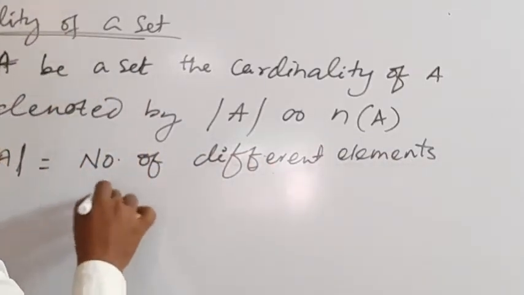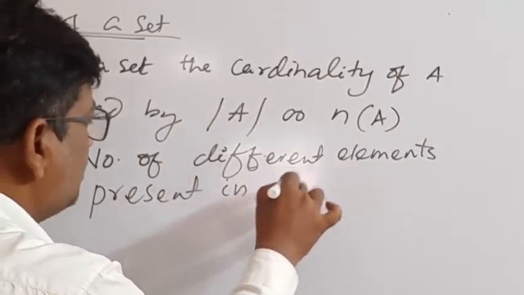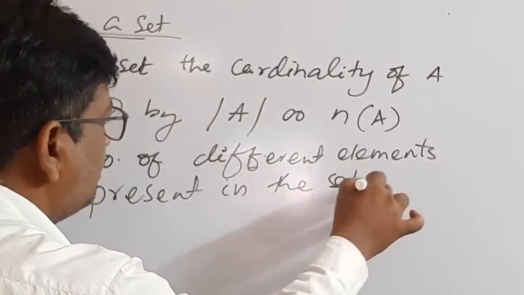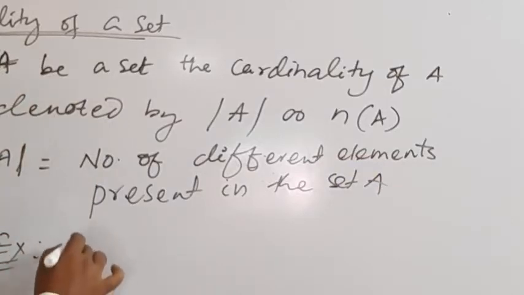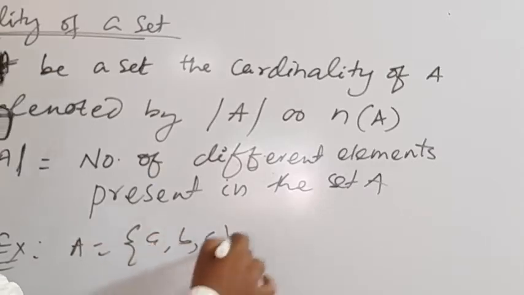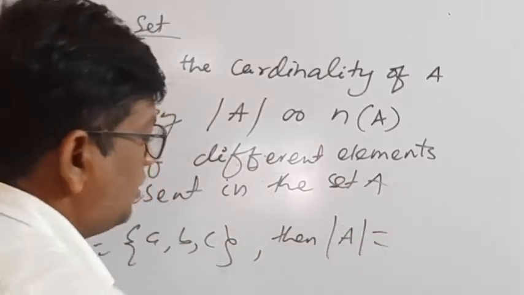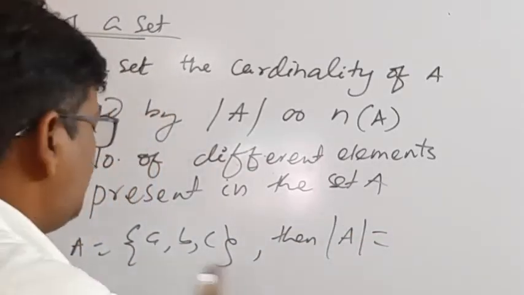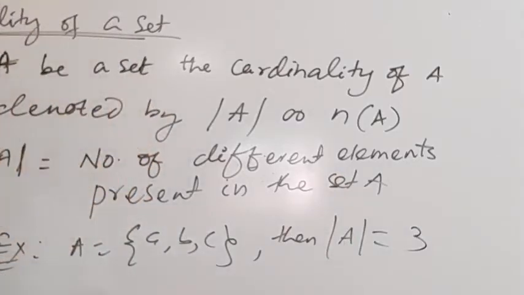Number of different elements present in the set A. For example, suppose A is equal to {a, b, c}. Then cardinality of A is 1, 2, 3, three elements. So cardinality of A is equal to 3.